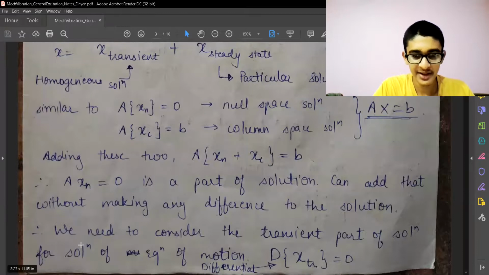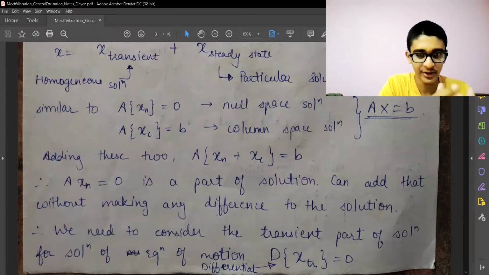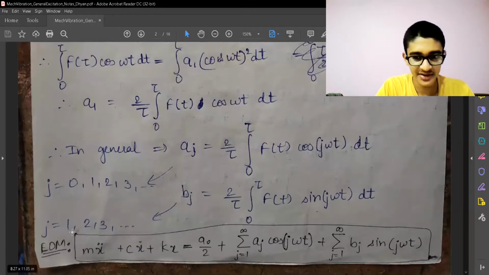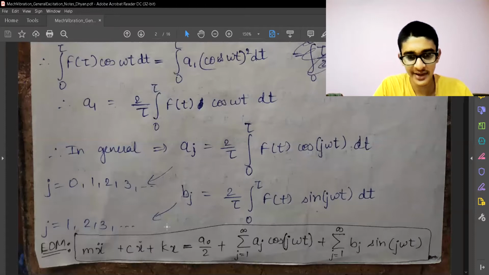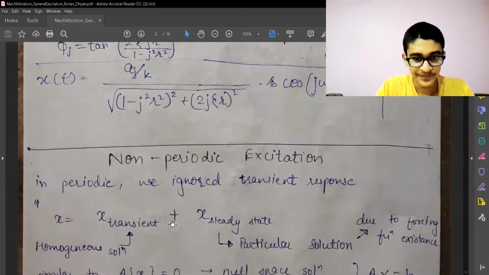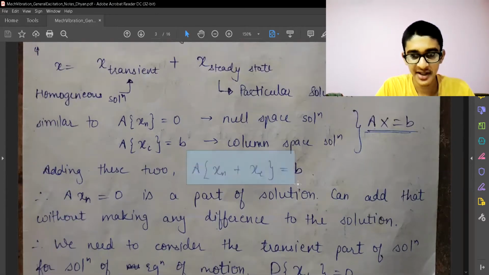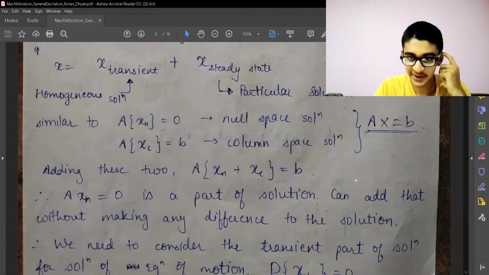So we can consider the transient part of the solution for the solution of the equation of motion. So we can use only the transient part of the equation of motion, which we have derived. So what is the equation of motion? This is the equation of motion in general, which is written in terms of periodic functions and a constant function. So I am just combining them. So this was the resultant equation after combination, and we can write xn plus xc is equal to a common x.